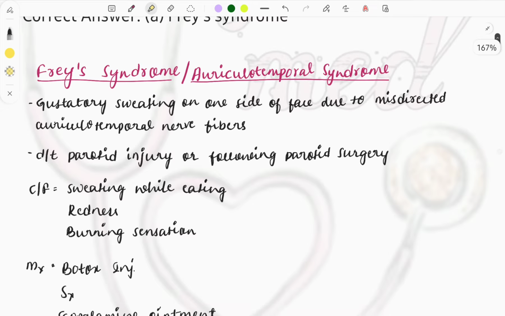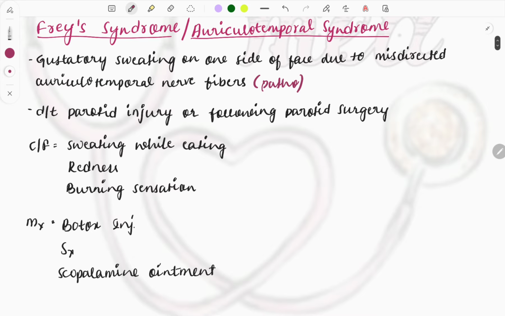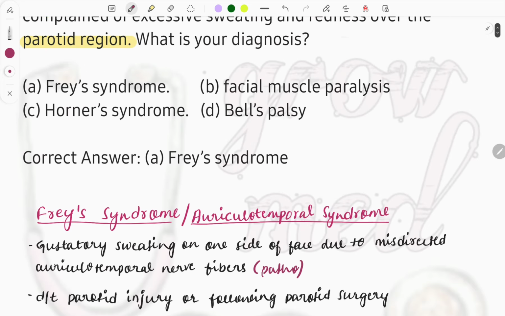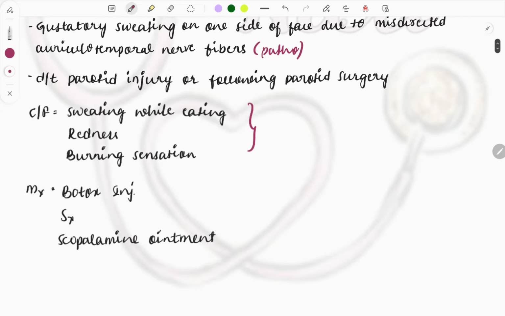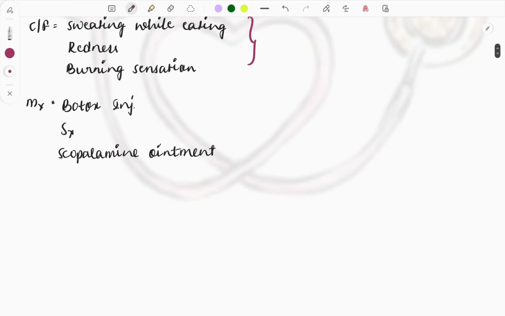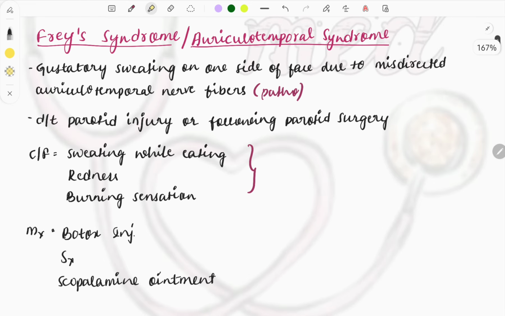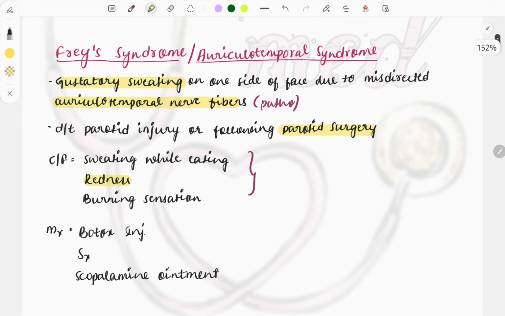What happens is gustatory sweating on one side of the face due to misdirected auriculotemporal nerve fibers. So this is the pathology, and if a question is asked why this happens, you need to answer this one. Okay, followed by parathyroid injury. These are the clinical features described in the clinical case here: excessive sweating and redness, and the management is Botox injection, surgery, or scopolamine ointment. So this is about Frey syndrome. The buzzwords you must know are auriculotemporal nerve fibers, gustatory sweating, redness, and parathyroid surgery. These four words will direct you towards Frey's syndrome.